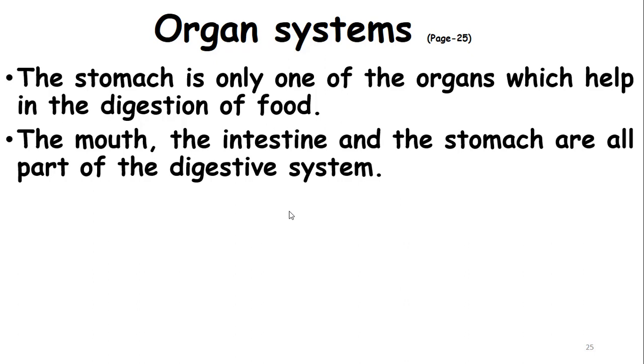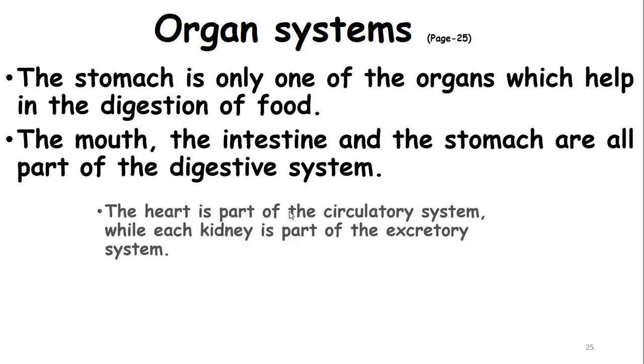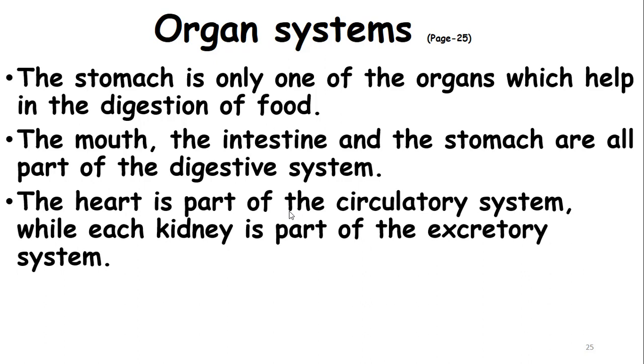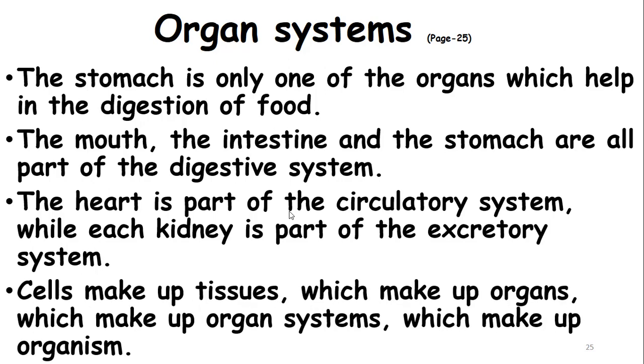The mouth, the intestine, the stomach are all parts of the digestive system. The heart is part of the circulatory system, while each kidney is part of the excretory system. Cells make up tissues, which make up organs, which make up organ systems, which make up an organism.